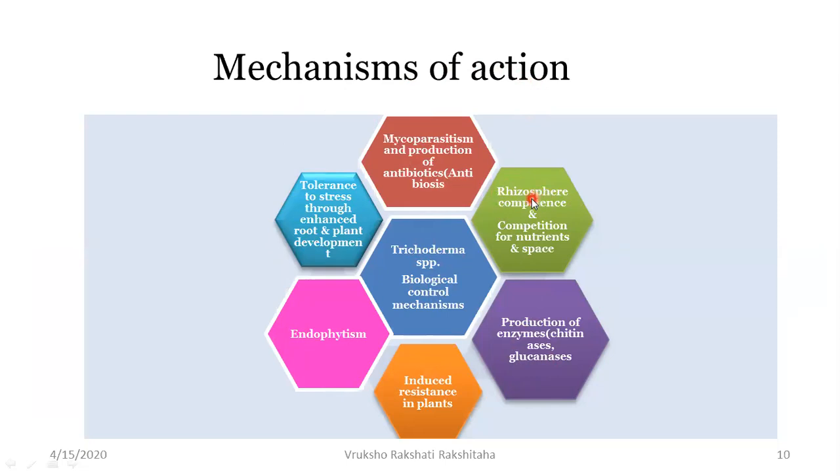It is active in the rhizosphere, it competes for nutrients and space, it produces different enzymes like chitinases and glucanases, it induces resistance in the plant, it is an endophyte, so it shows endophytism. It makes the plant tolerate stress, and it also helps in the root development of the plants. So this is a glimpse of all the mechanisms of action, so we can look into it one by one.